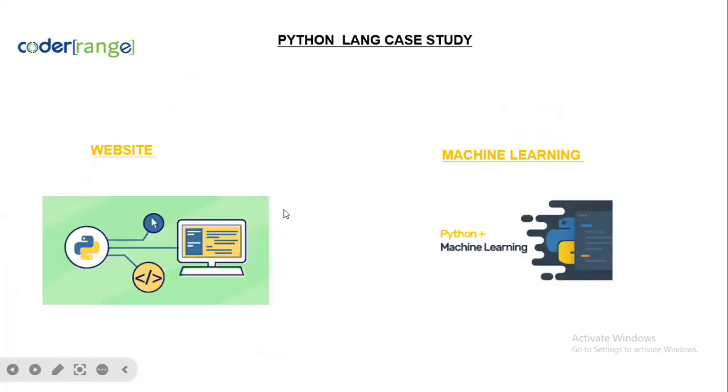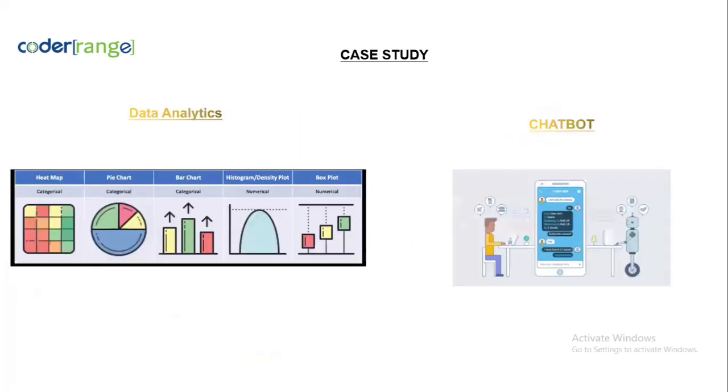Coming to the best examples of Python: why are we learning Python? Python is used in website building, machine learning, DevOps, which means development operations. It's also used for data analytics and chatbots.